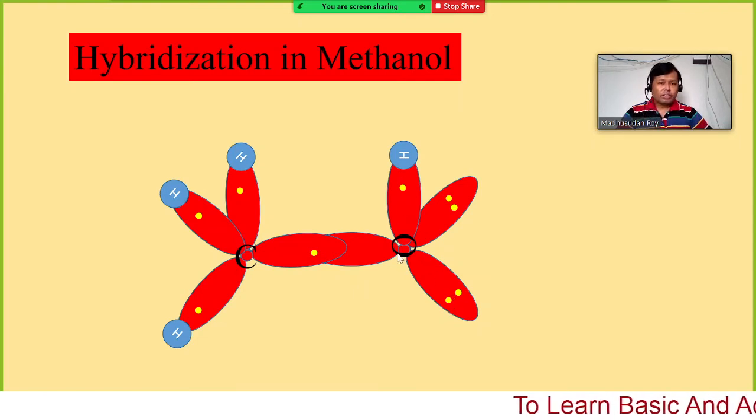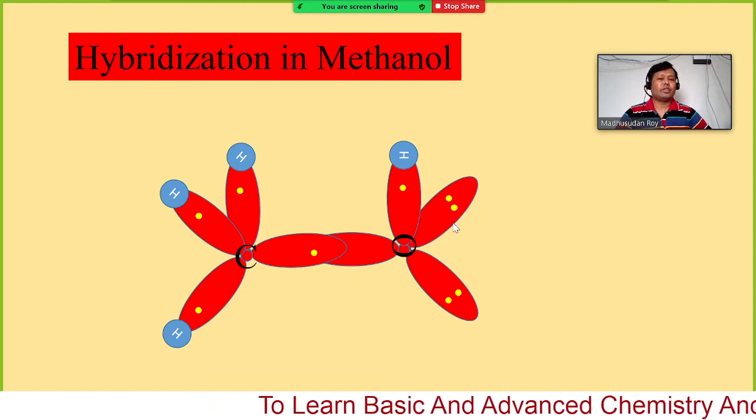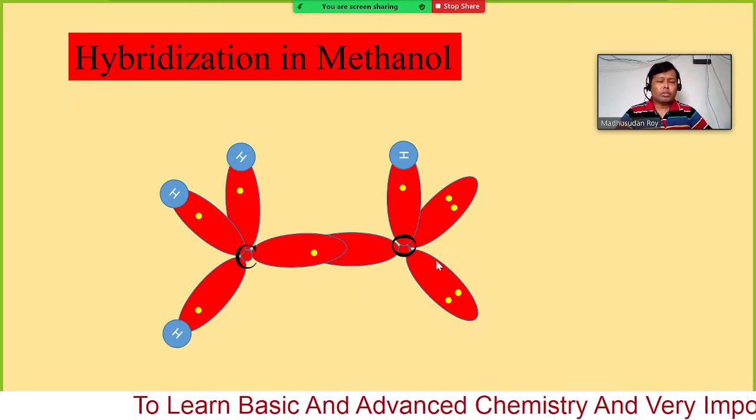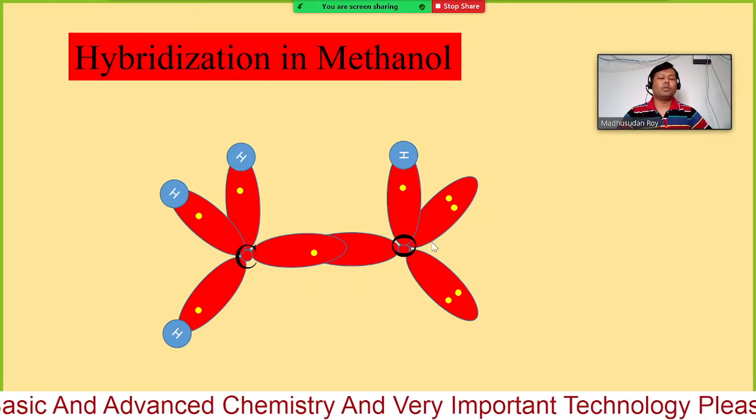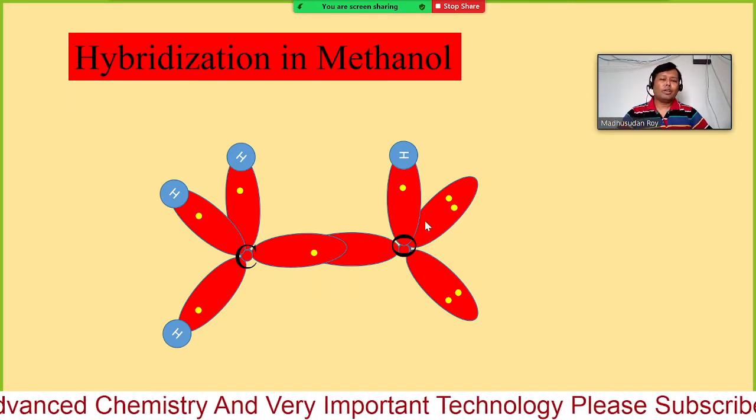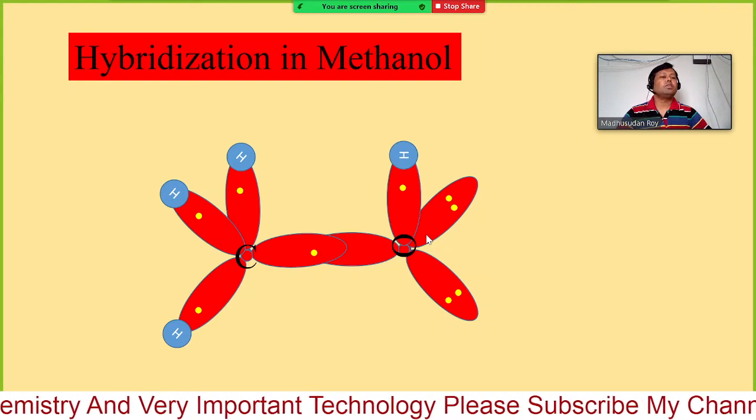So this sigma bond and this sigma bond will get stressed, because these lone pairs occupy a little more space than normal. If there were only a single electron, there would be no repulsion.